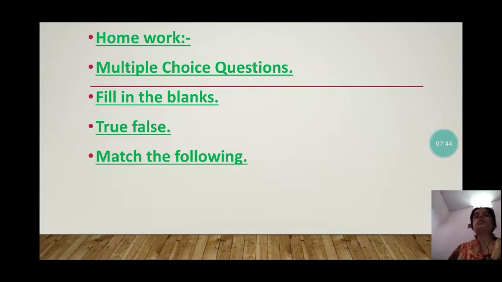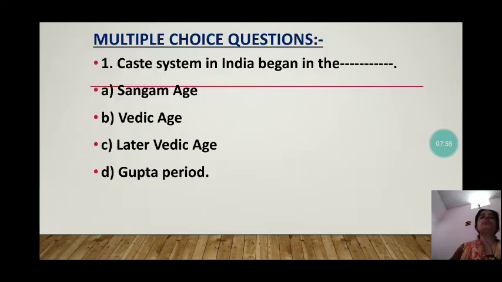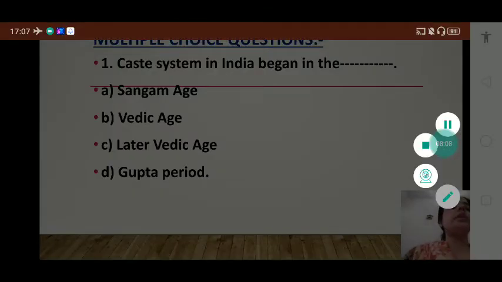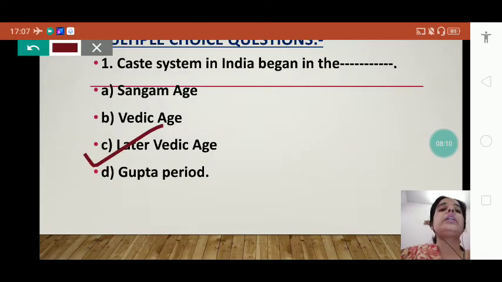Now students, our next topic is the homework. The homework consists of MCQs, fill in the blanks, true or false, and match the following. The first question is: the caste system in India began in the dash. The caste system in India began in the later Vedic age.